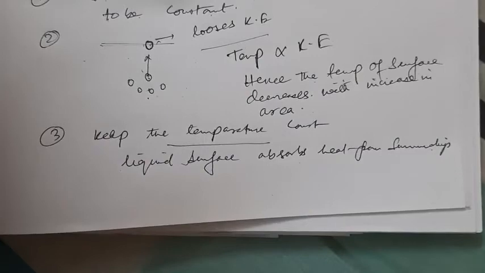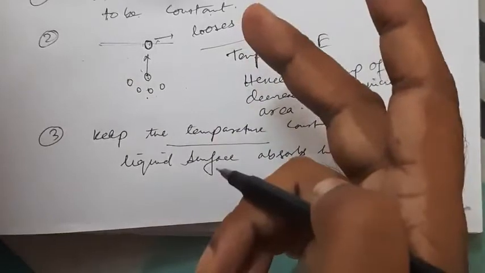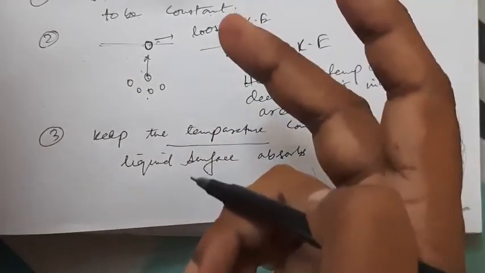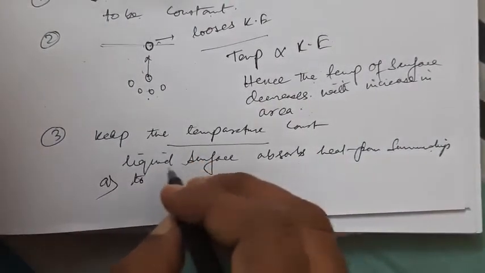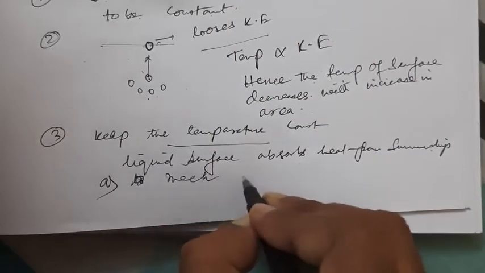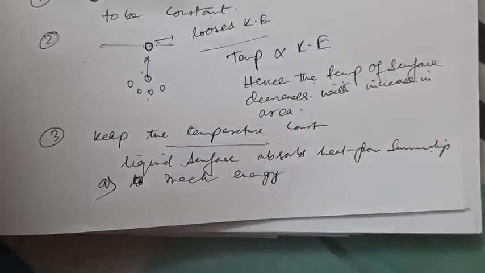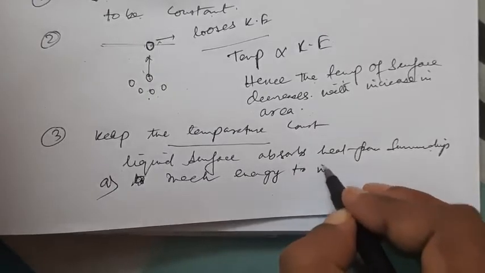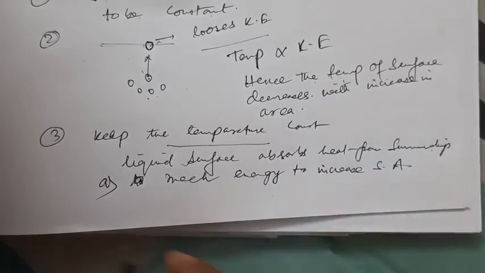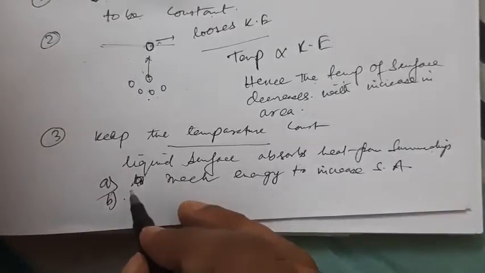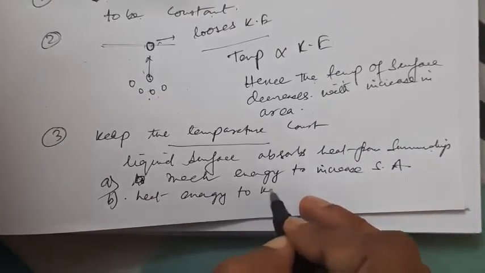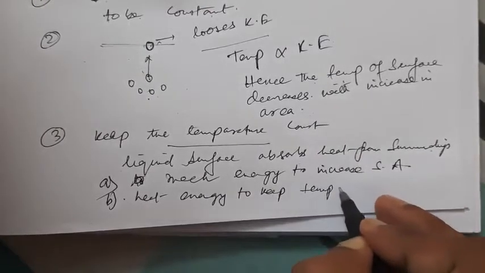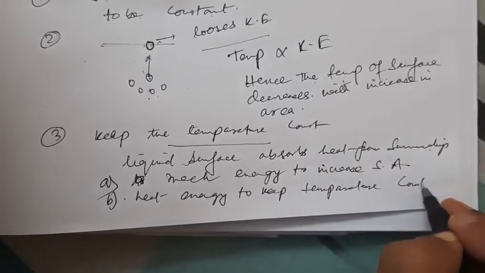So, to increase the area of the liquid surface, keeping the temperature constant, energy may be supplied in two ways. The first one is the mechanical energy to increase the surface area. And the second one is heat energy supplied to keep the temperature constant.